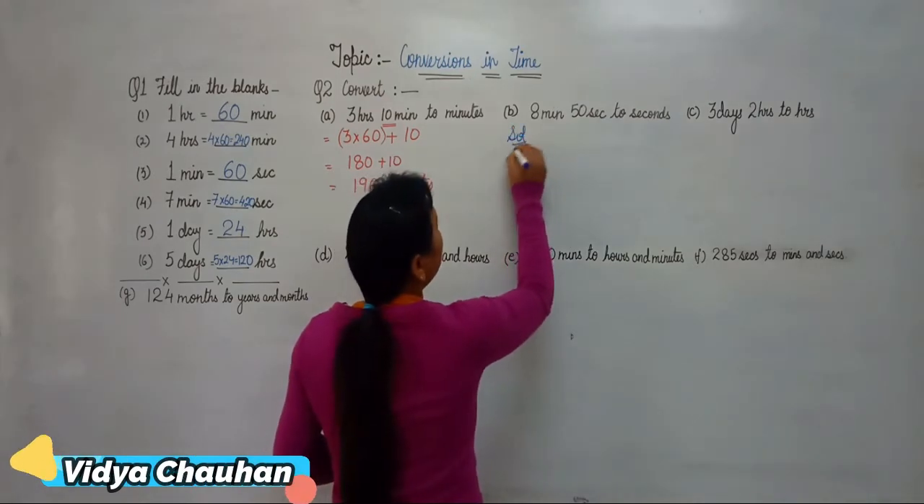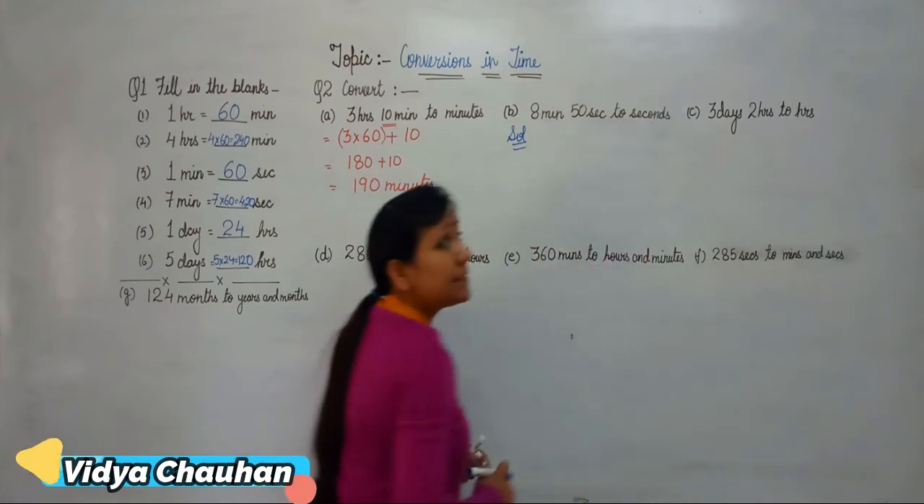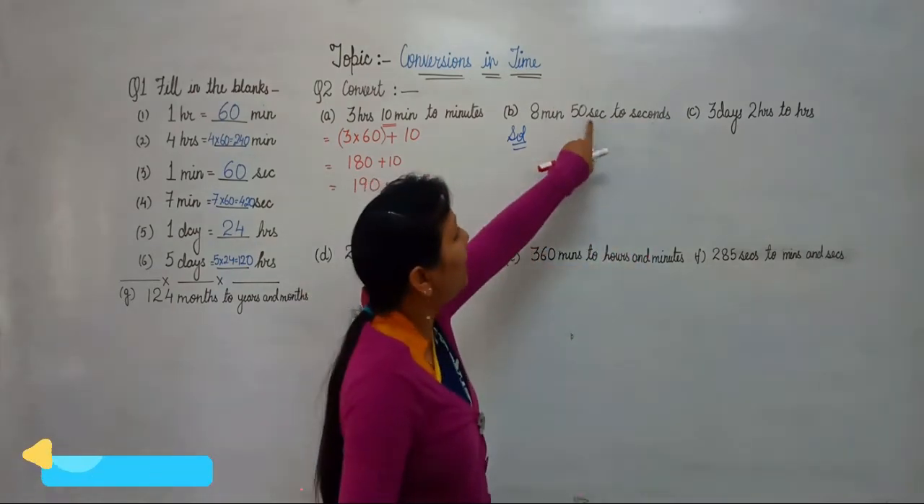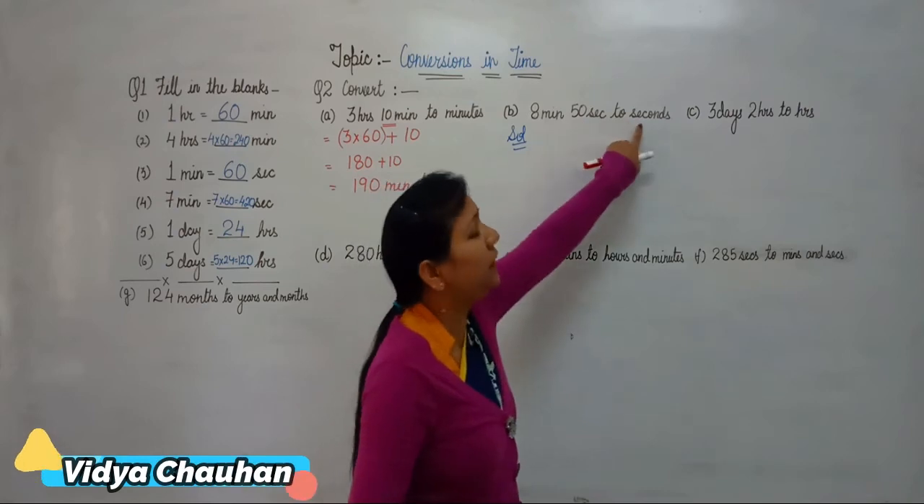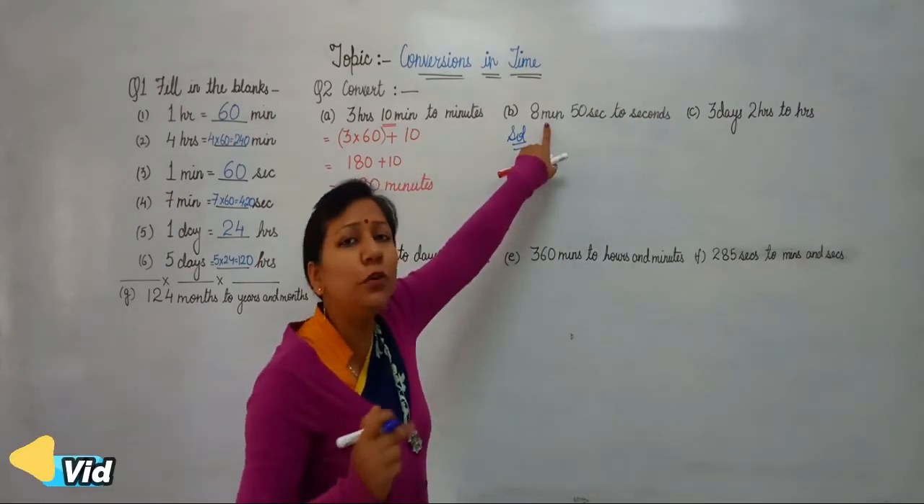Coming to the second solution. In the second part, you have to convert 8 minutes 50 seconds into seconds. Here the 50 seconds is already in terms of seconds. So basically we have to convert 8 minutes into seconds.